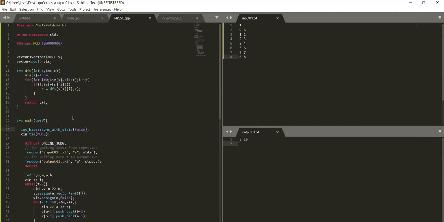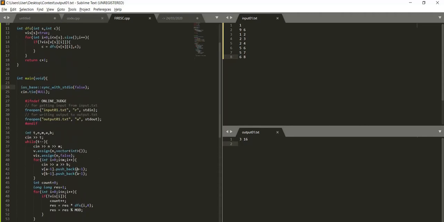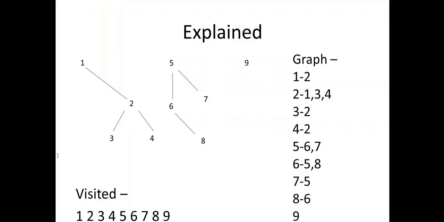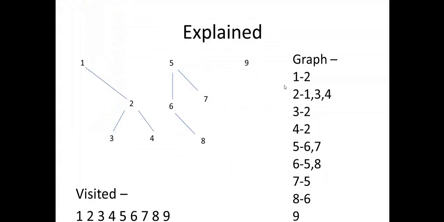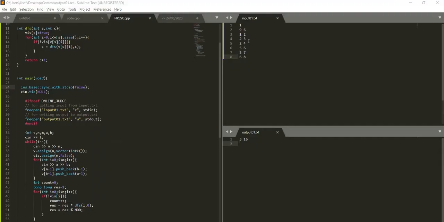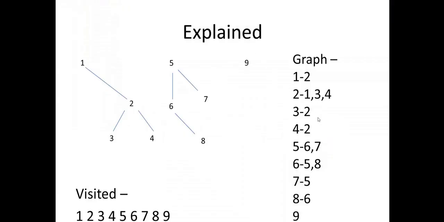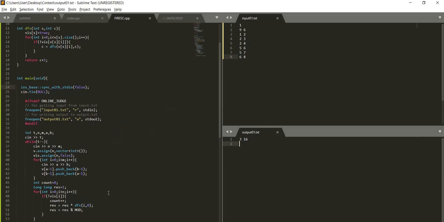So initially we defined a graph whose value we assigned here, also the visited array. This is the same format of graph, and this is the visited array. For each edge, like the first edge is 1 2, so we pushed it here, so we made 1 2, and we also pushed 2 1. Similarly, we pushed 2 3, so it's 2 3 and 3 2. This way we stored it in this format.